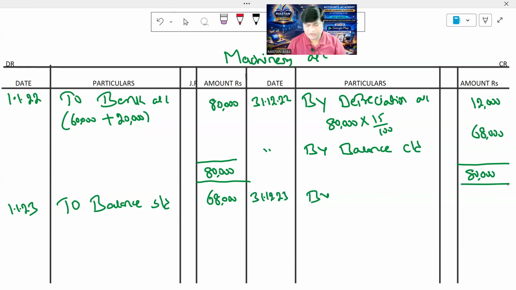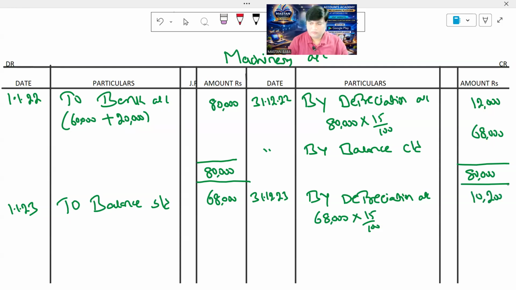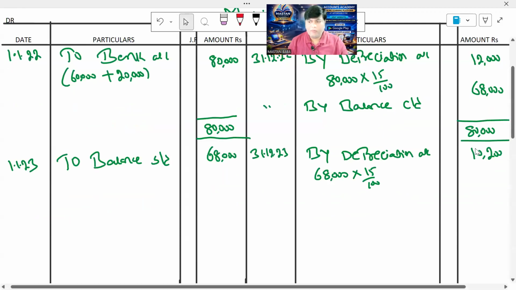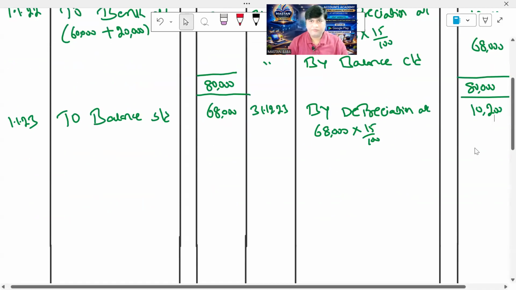by depreciation, because the sale has been taken in the year 2024. So we are in 2023. So by depreciation account, and students, calculate on the balance of the asset. It's a routine point. Let's do 15% on 68,000. 6,800 plus 3,400, so it comes to 10,200. Now balance the asset as usual.